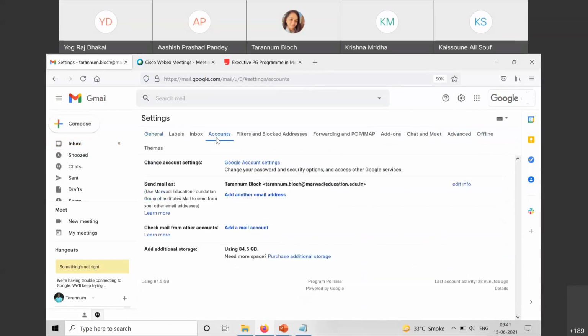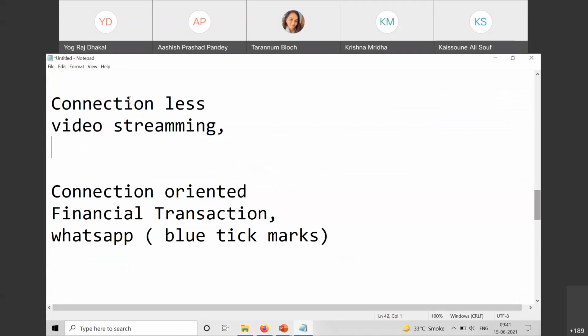I just forgot the option, but I did it in between. So what this will do is put your email in the connection oriented scenario, because you are seeing whether it is read or not, and once it is read, you are getting the acknowledgement, right?